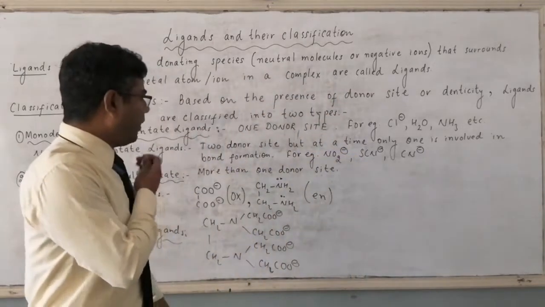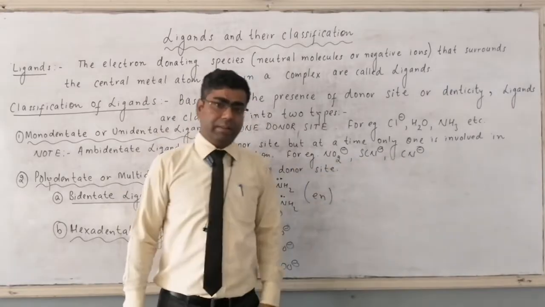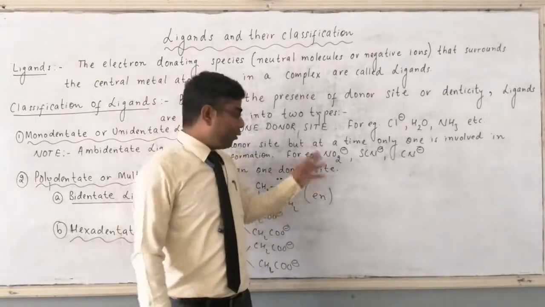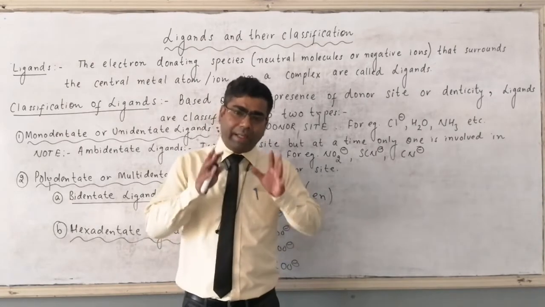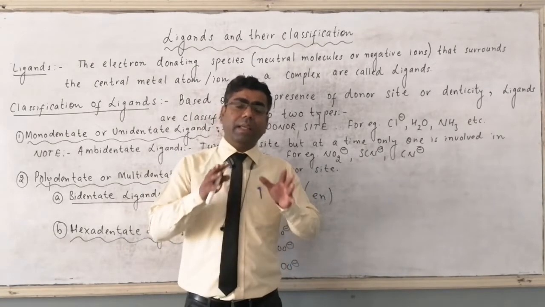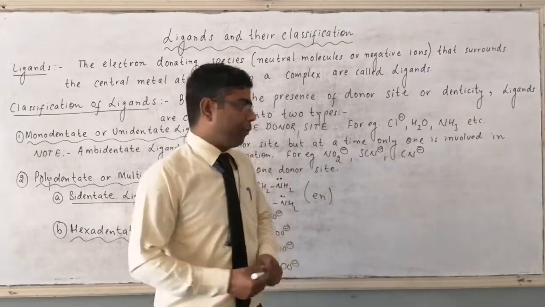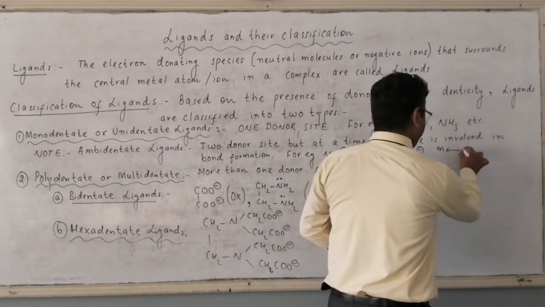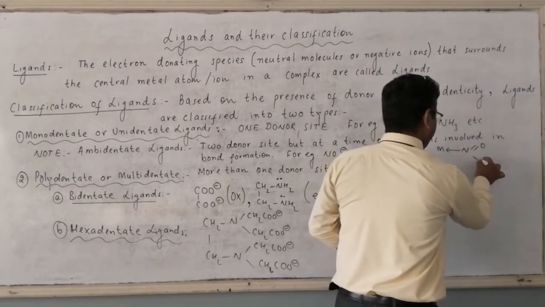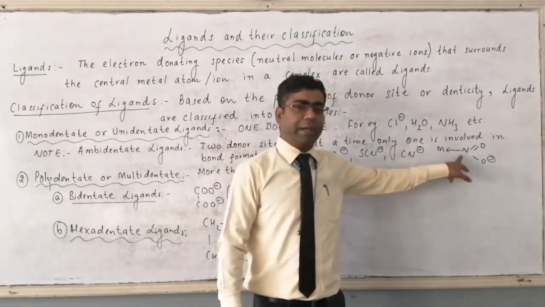For example, we can have NO2 minus, we can have SCN minus, we can have CN minus. In NO2 minus, nitrogen as well as oxygen both can donate their electron pair to central metal atom or central metal ion. Now suppose if nitrogen is donating its lone pair, then in that case it is called nitro-N.